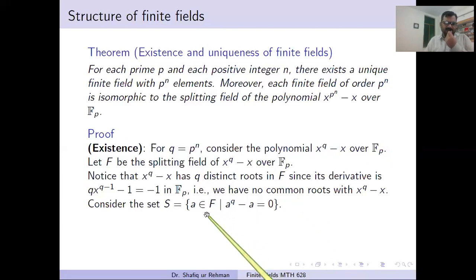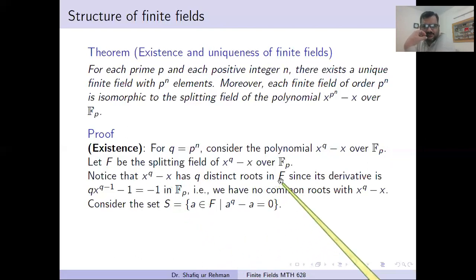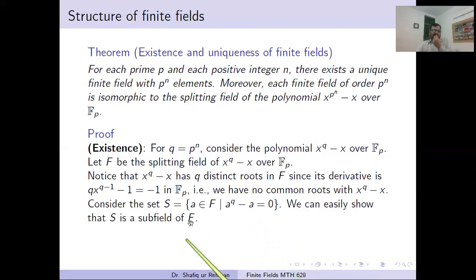It contains all the roots, and we gather those roots in this set. We collect the roots of this polynomial, which are all in F. F is a splitting field, so we collect all the roots, whatever they are, and put them in this set. This is the set of all the roots of this polynomial. Now, on the matter of cardinality, we can easily show that this is a subfield.